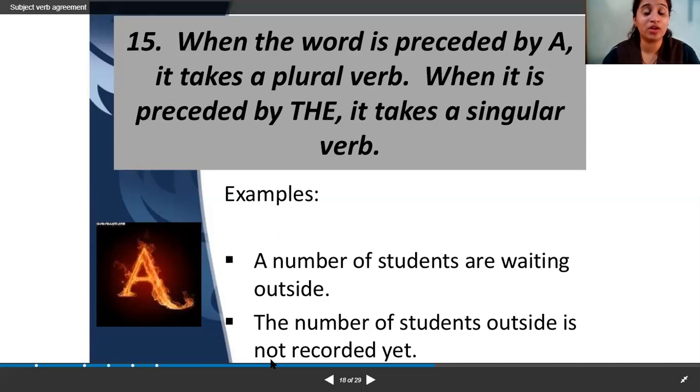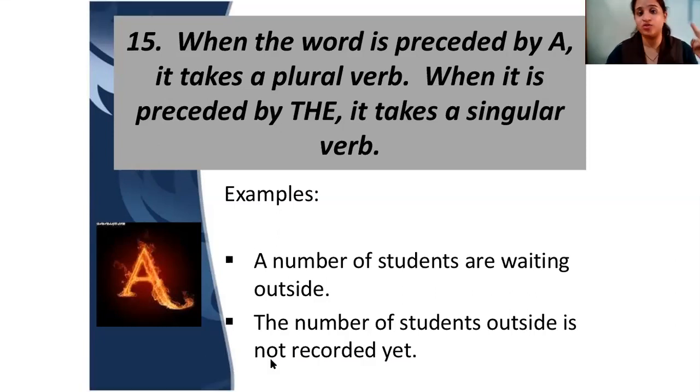So either or, neither nor. When two subjects are there, one singular, one plural, the nearest one is used. With either and neither, when two subjects are there but each is singular, you will use a singular verb. Only when it is either and only when it is neither, you will use a singular verb. And when it is having one idea, you will use the singular verb. When and is there but it is showing two different ideas, you will use plural.